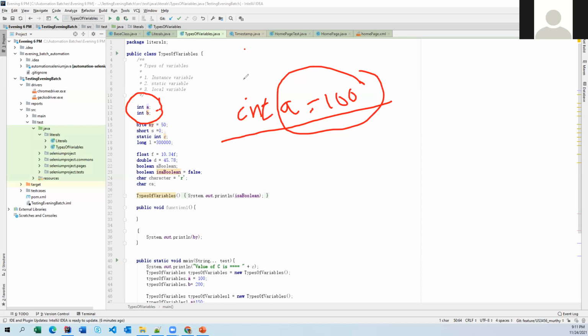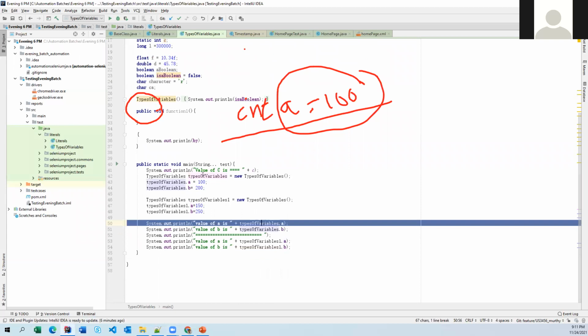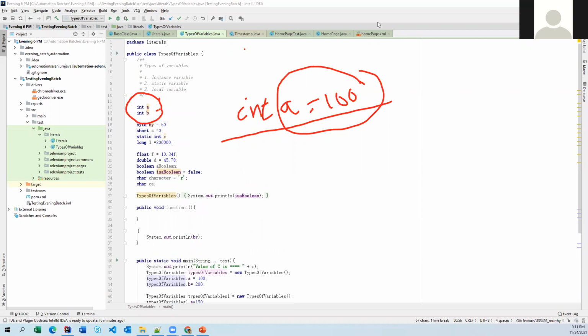Here we have created an object, and when you assign the value for a, we are going to change that value. When you change a value from object to object, you need not specifically initialize that particular value, whatever it is. Okay. So the third rule.